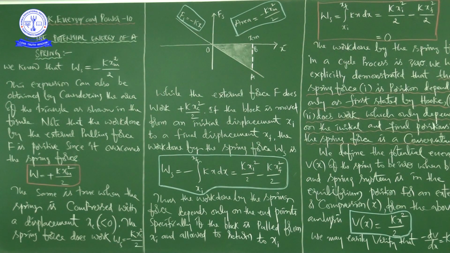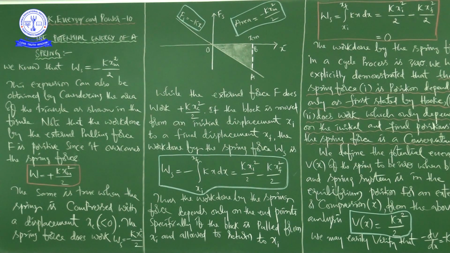The area of the shaded triangle represents the work done by the spring force. Due to the opposite signs of Fs and x, this work done is negative, so Ws is equal to minus k into xm square by 2. If you find the area under the curve in a force displacement graph, it will be equal to the amount of work done by the respective force.